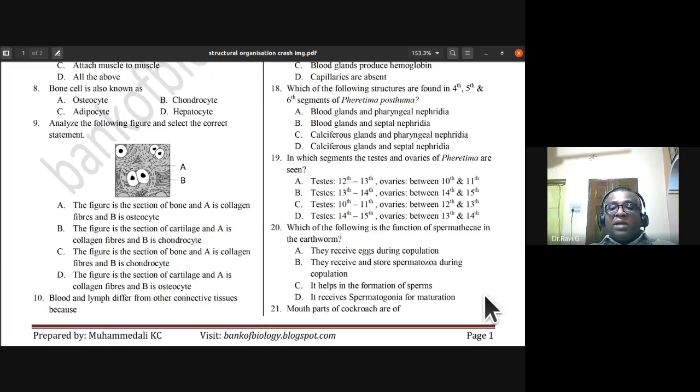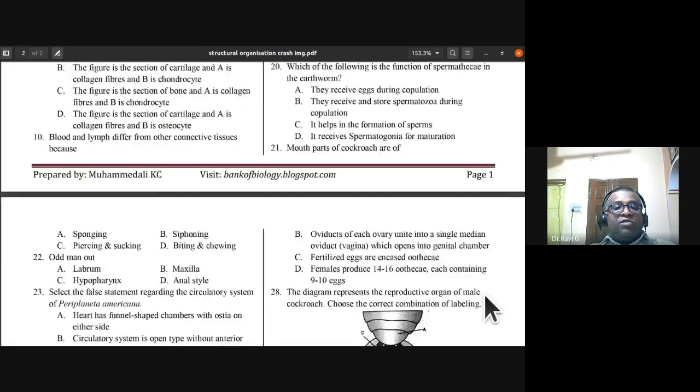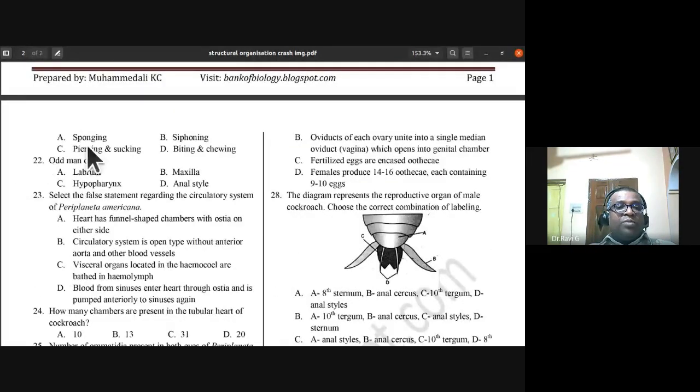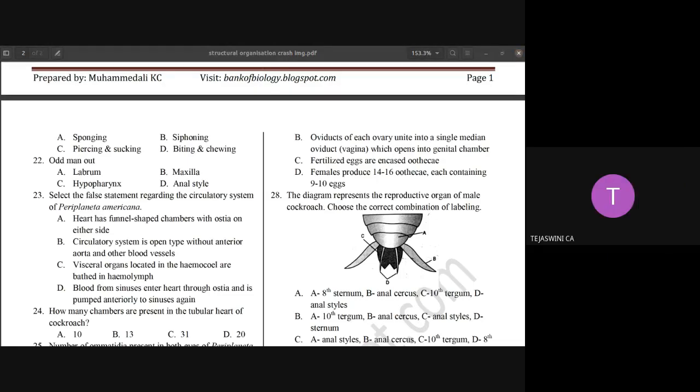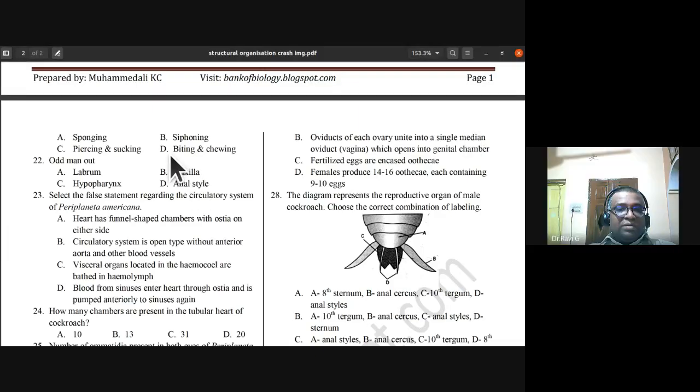Okay. Mouth parts of cockroach are of sponging, siphoning, piercing and sucking, biting and chewing. What type of mouth parts does the cockroach have? Biting and chewing. Option D. Yes, option D, biting and chewing.